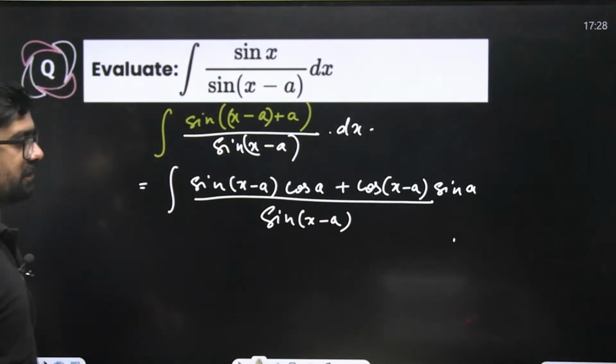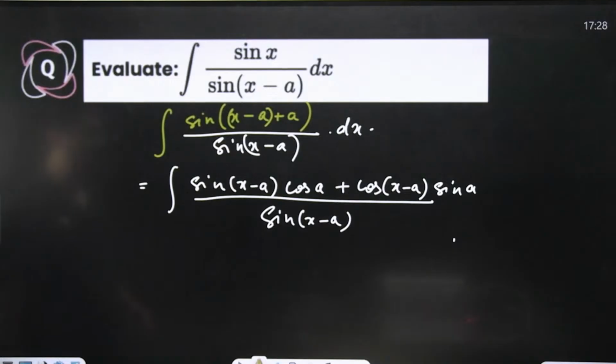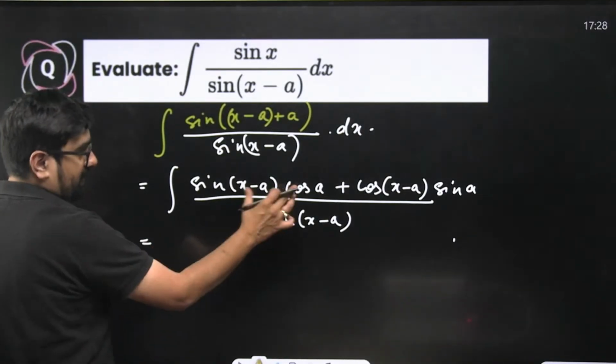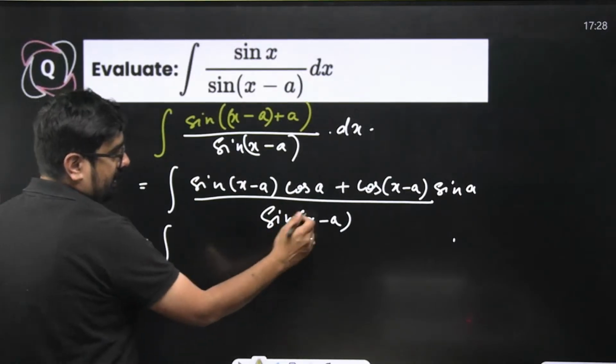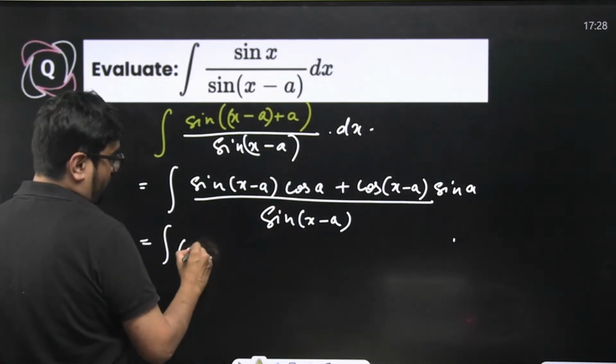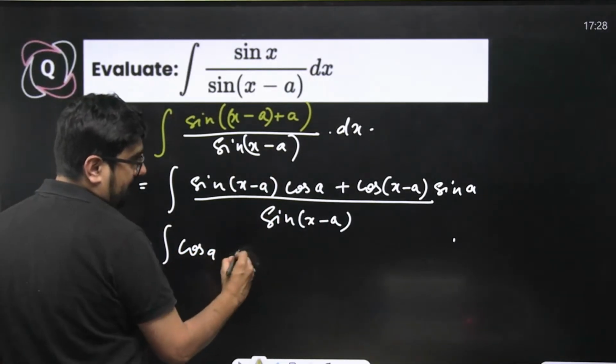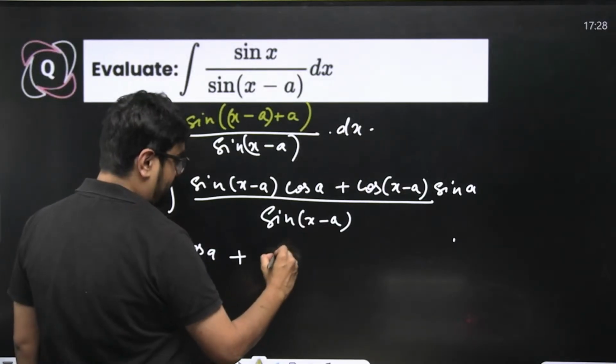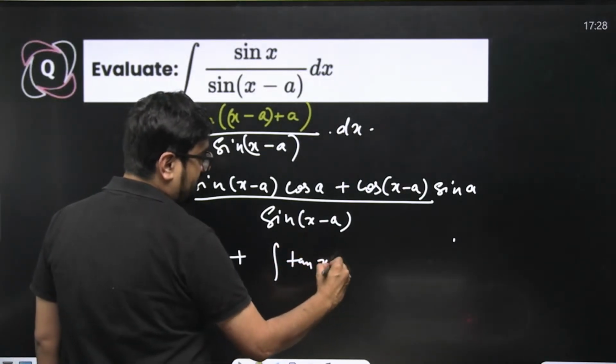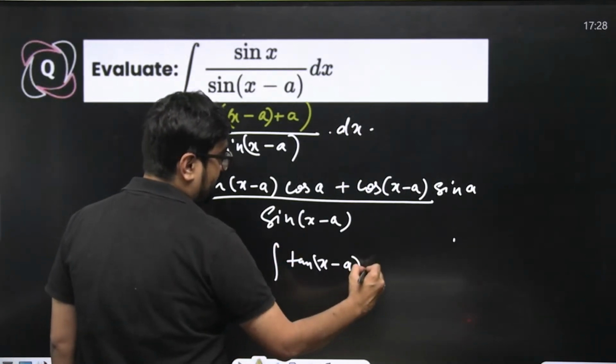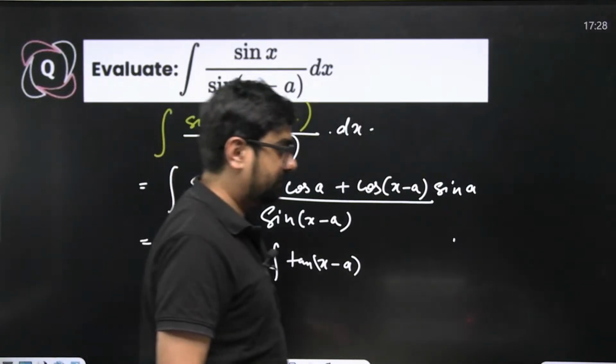Definitely yes. In the first one, I'll split this. This and this will get cancelled. Only cos a will remain in the first part. Plus over here, tan of x minus a into sine a will remain.